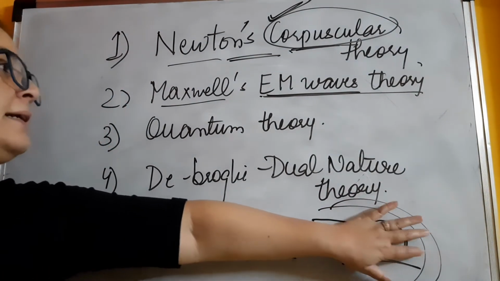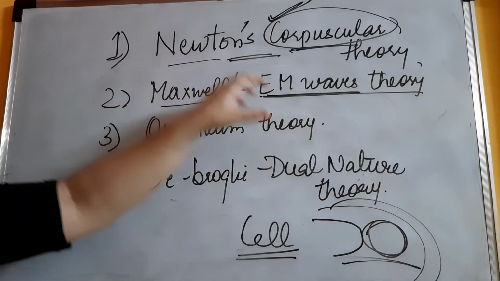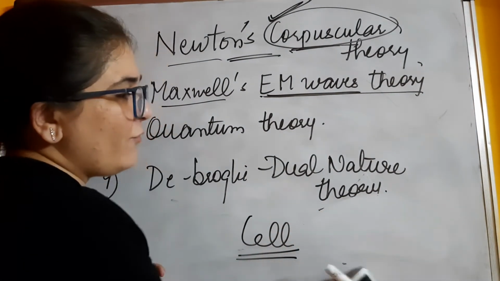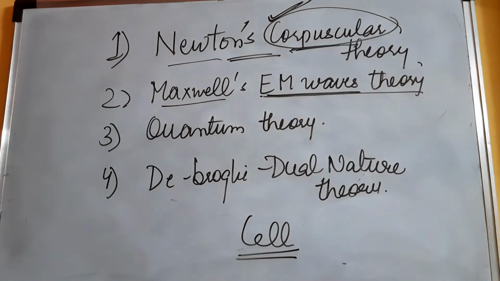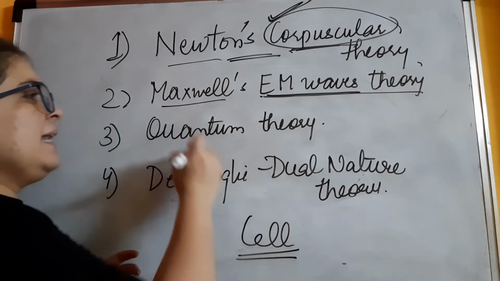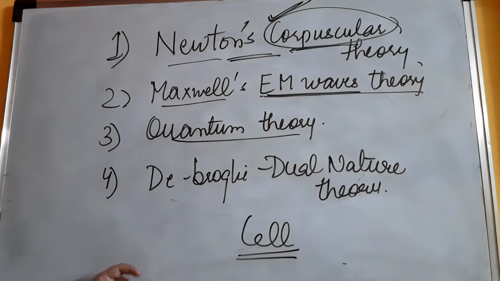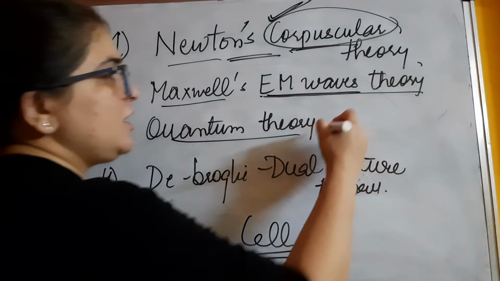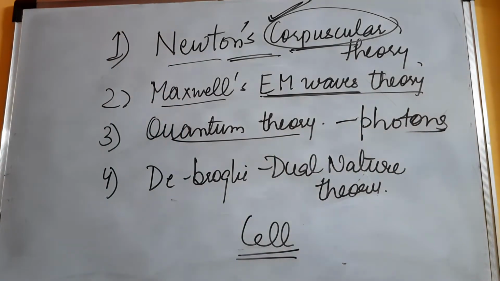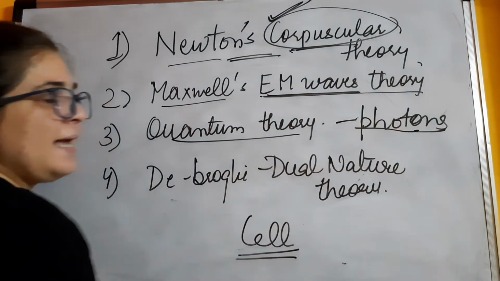Again, we'll not talk about that in detail over here, but when Maxwell talked about light in terms of electromagnetic wave and again started doing experiments, he also lost track of a few of the phenomena related to light, again the complex ones, though he could explain maximum things, but again there were some drawbacks. Then came another very important theory, quantum theory, which was given by Einstein. Everybody knows about it. And what he said is that light propagates in the form of small particles of energy which are known as photons. He was the person who talked about photons, and he called these photons energy packets.